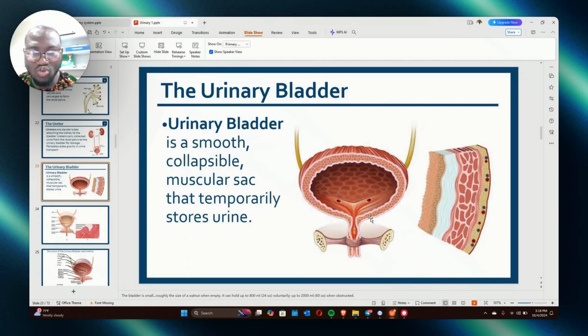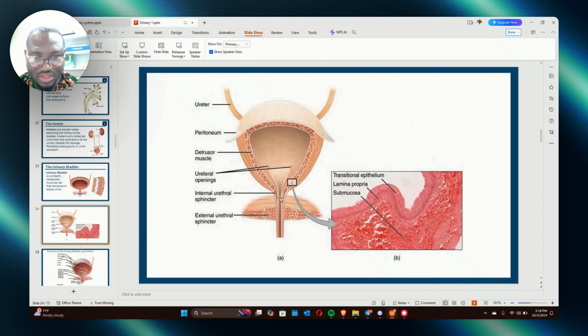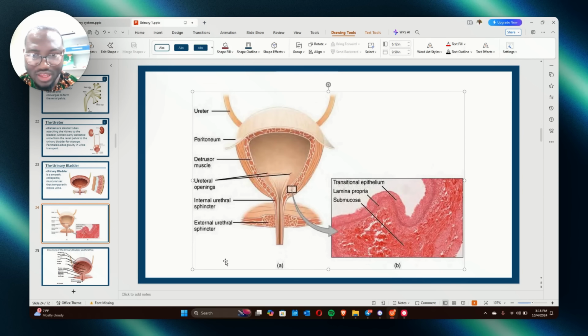Also, another thing you need to know about the urethra. This is the urethra. This is the sphincter. This sphincter, is it part of the urethra? No. If you notice, it's a very different color. Sphincter is not part of it. Let me show you a better diagram. This is the urethra, rather. This is the external sphincter. It is not part of the urethra, so you need to know that.